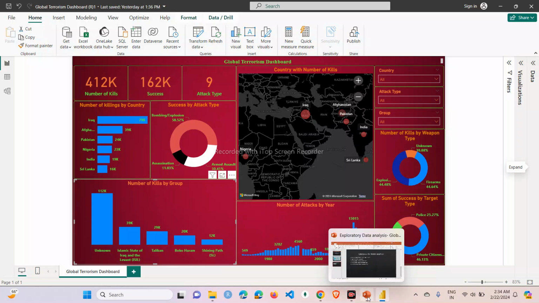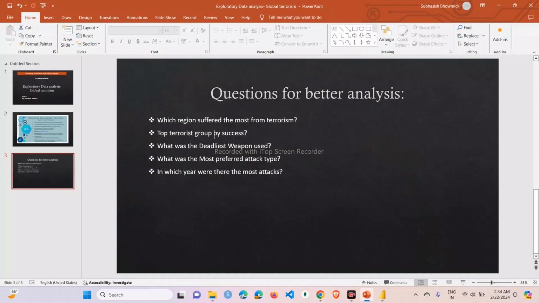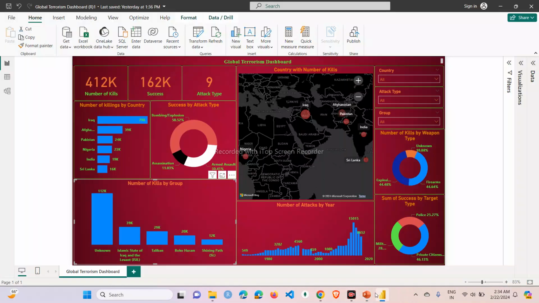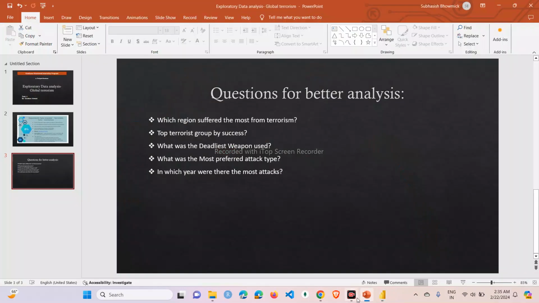On to the next question, the top terrorist group by success. We have an unknown group which has the highest number of kills, followed by the Islamic State of Iraq and the Levant, followed by Taliban, followed by Boko Haram, and then Shining Path with 12K kills. Moving on to the next question.